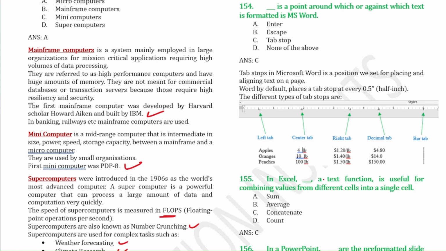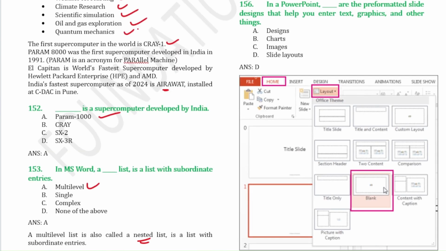In Excel, Dash, a text function, is useful for combining values from different cells into a single cell. So that is concatenate. In PowerPoint, Dash are the pre-formatted slides. Okay, so the pre-formatted slides are called slide layout. So you can see this. These are pre-formatted slides.